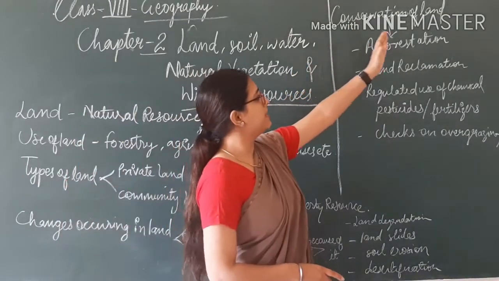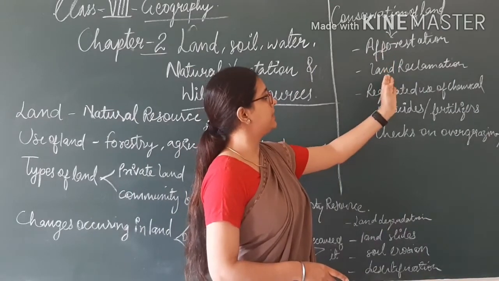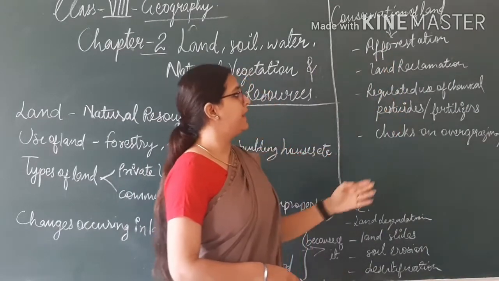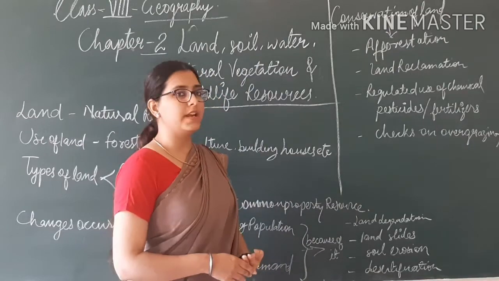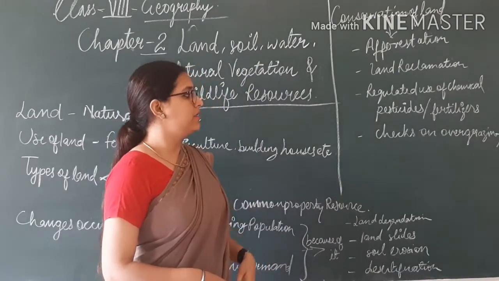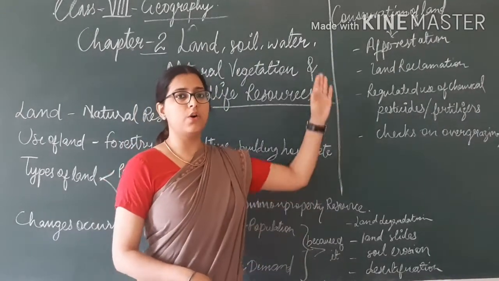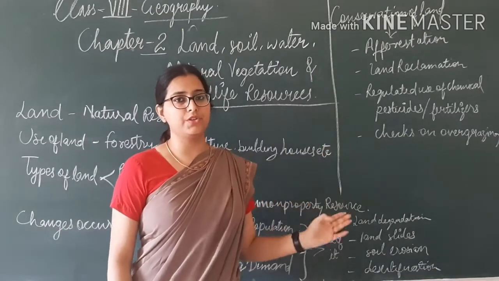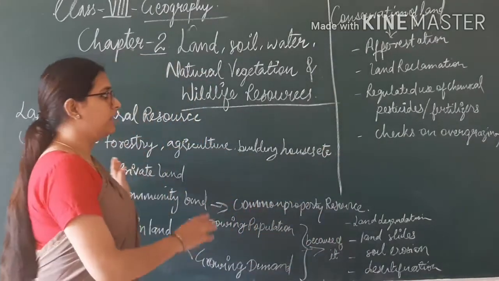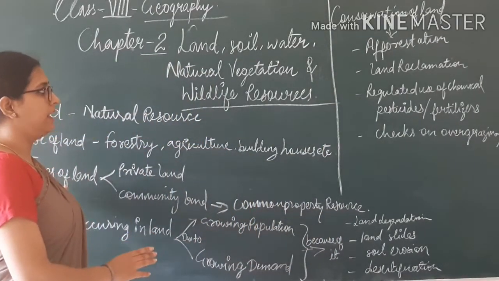So how can we conserve land? By afforestation, land reclamation, regulated use of chemical pesticides and fertilizers, and checks on overgrazing. These are all the methods for conservation of land. So all these topics we already studied.